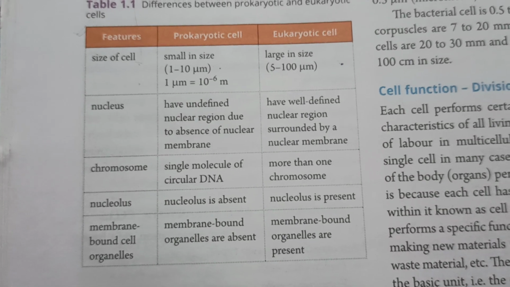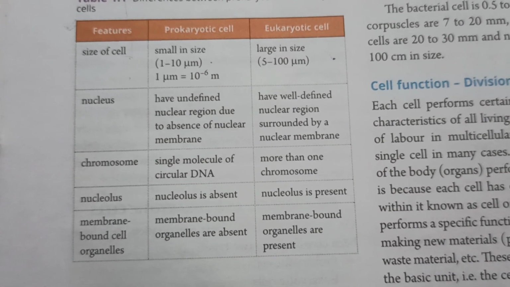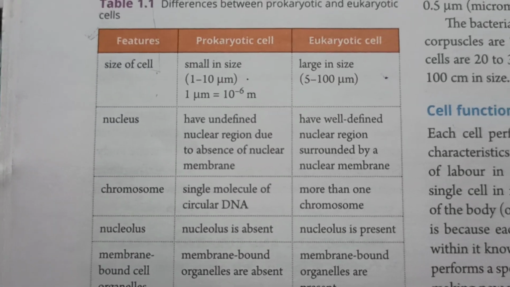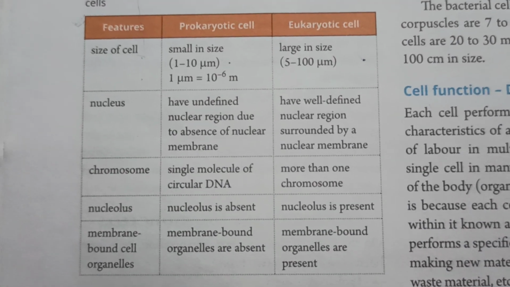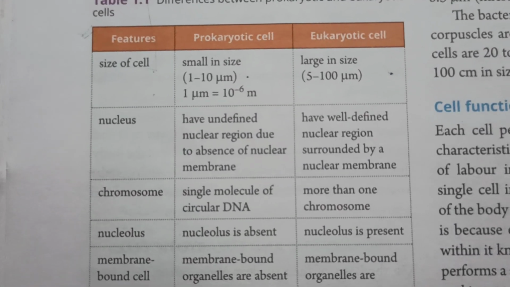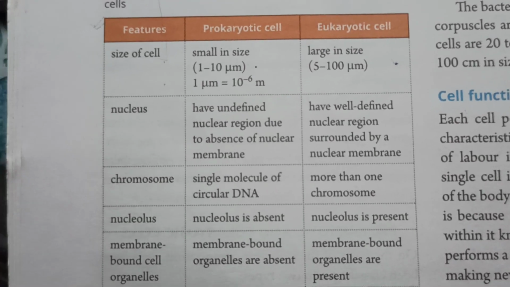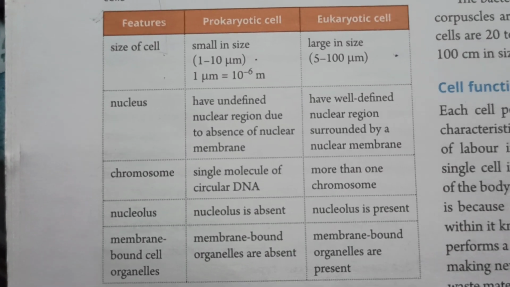So in this video we have basically studied the cell shape, the different sizes, and the cell division, cell function, that is the division of labor, and the various types of cell on the basis of number, unicellular and multicellular, and then on the basis of nuclear organization, that is prokaryotic and eukaryotic.